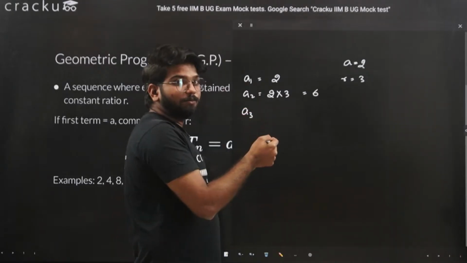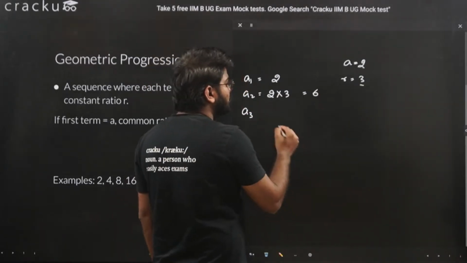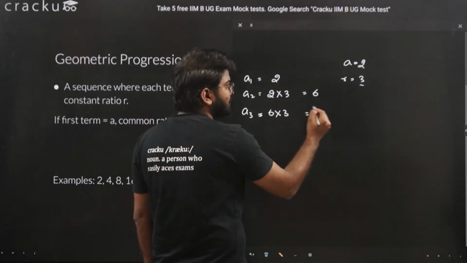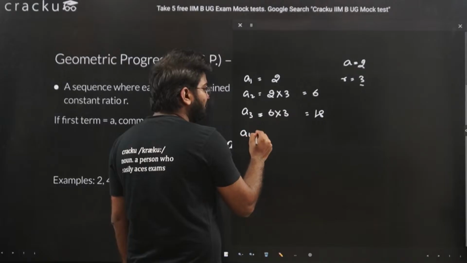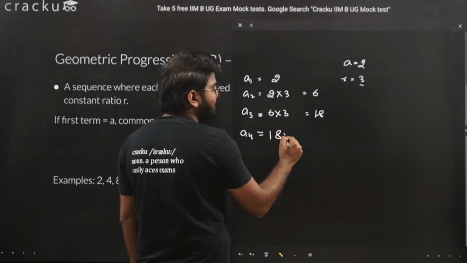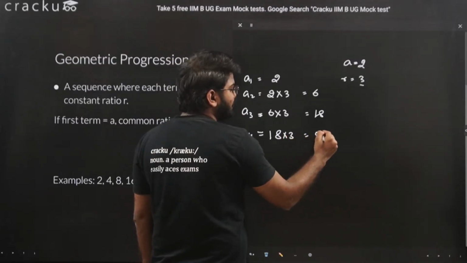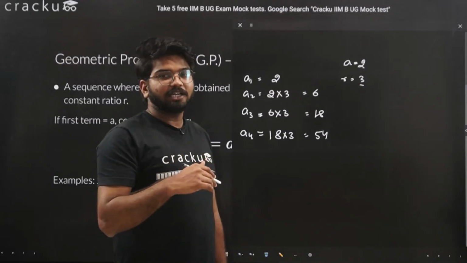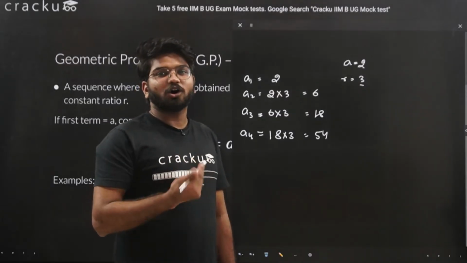For the third term, again we multiply by the common ratio, that is 6 into 3, 18. For the fourth term, again we multiply with the common ratio, that is 18 into 3. So this way, in arithmetic progression we were adding or subtracting the common difference.